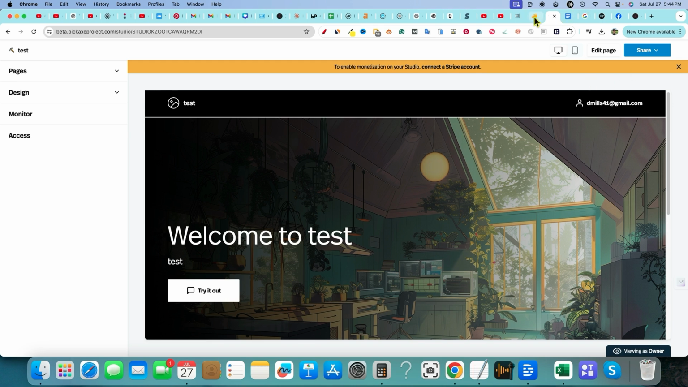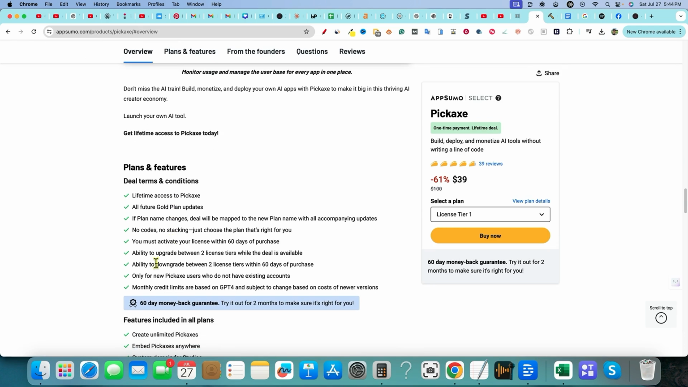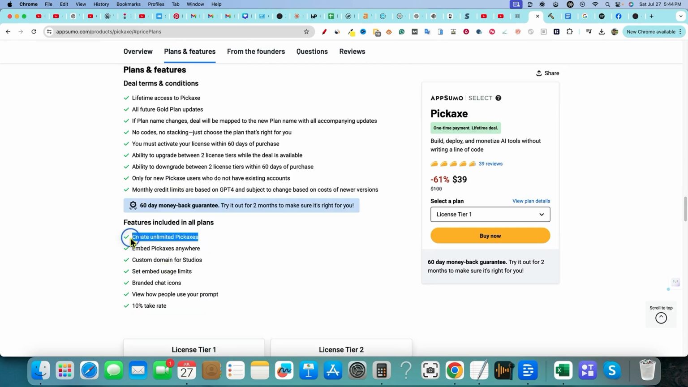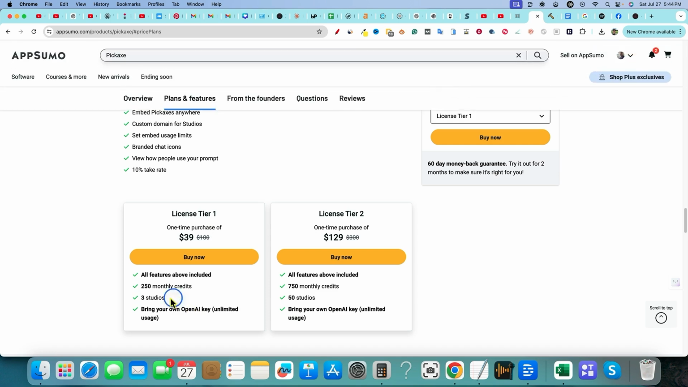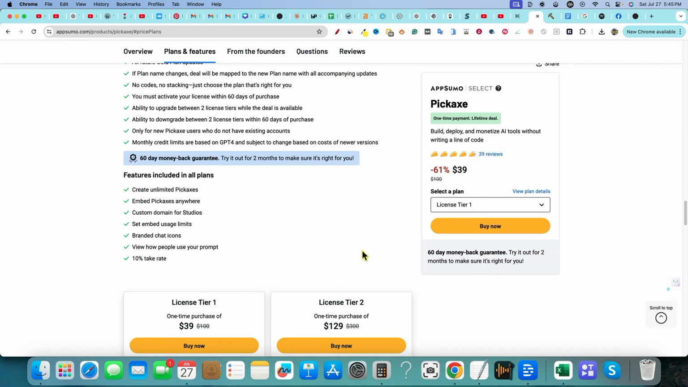We go back over here. I'm just going to look at that real quick. Come back over here to plan and features. So you can create unlimited pickaxes. So there you go. So I created a pickaxe on the chat box. If we create a forum, that's a pickaxe. If we create another, like let's say we create 10 pickaxes, then you go and you build your what's called a studio, which we just did, and then you add pickaxes to the studio, if that makes sense.